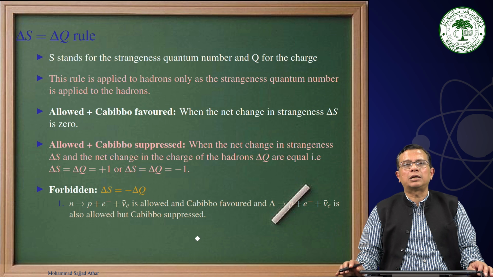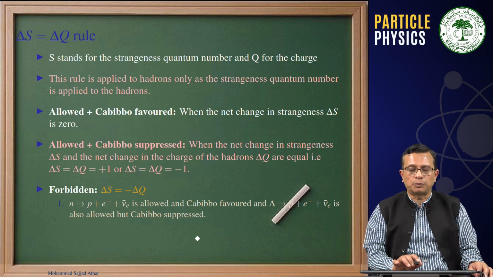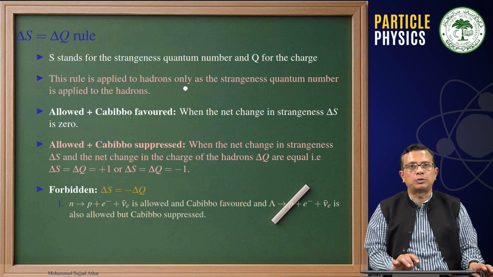Therefore, first we are talking about the delta S delta Q rule. Here S stands for the strangeness quantum number and Q for the charge. This rule is applied to hadrons only, as the strangeness quantum number is applied to the hadrons.